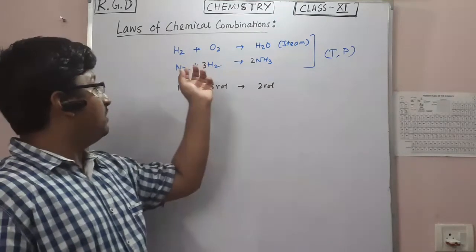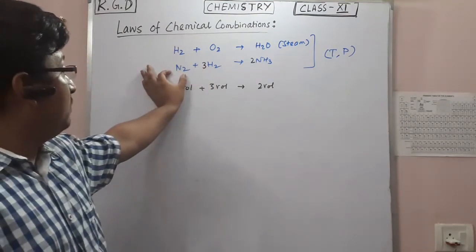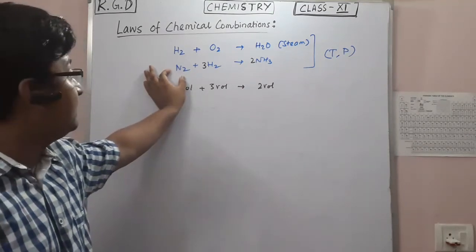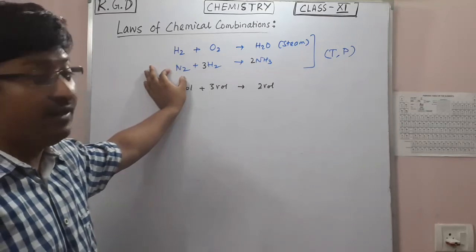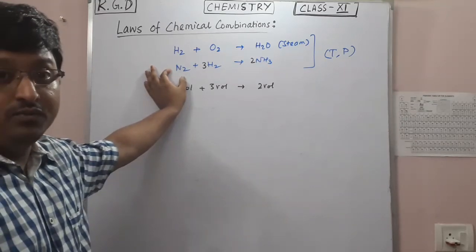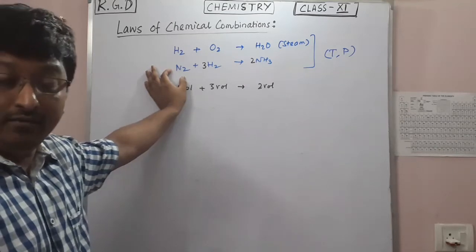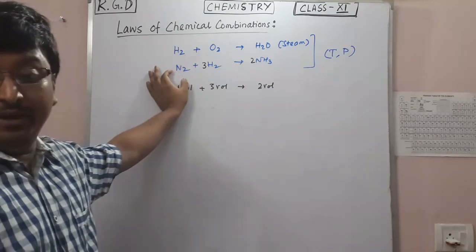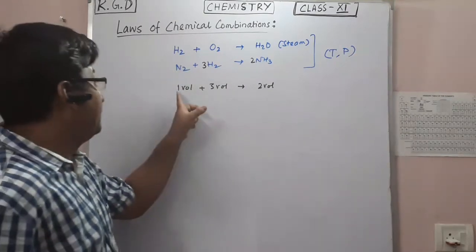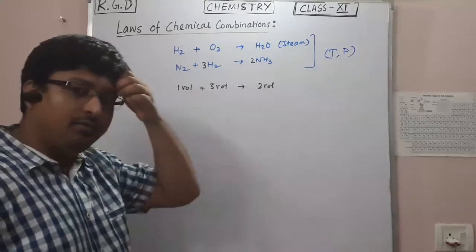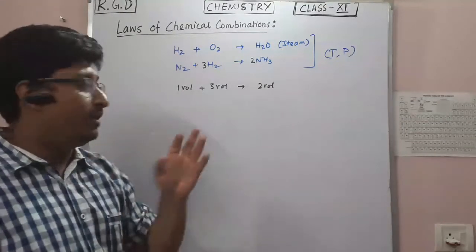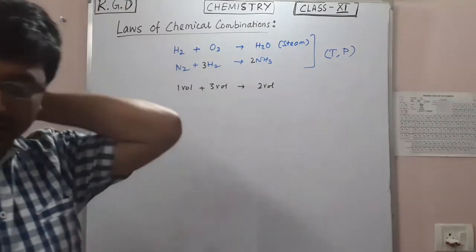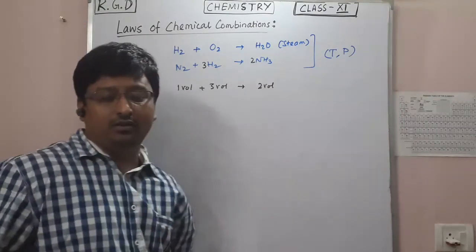So basically, what he said in summary is that gaseous elements under the same conditions of temperature and pressure, the volumes they are combining with, the reactants and the products, will be in a simple whole number ratio. Here the volume cannot be fractional. It will be a whole number: 1, 3, 2. Okay, so these are all the 5 laws you have to learn, the basic laws.